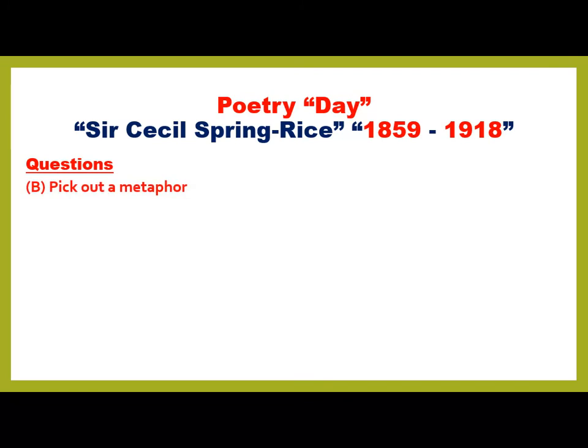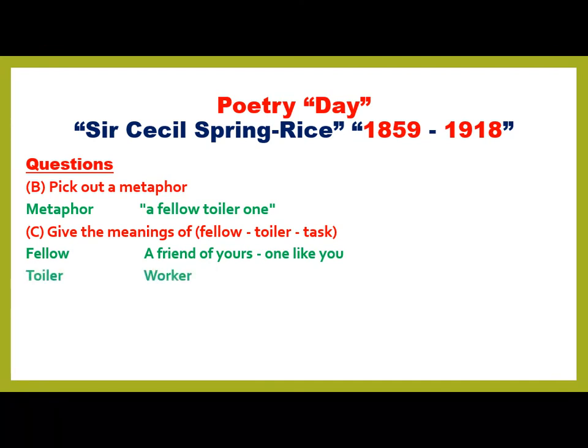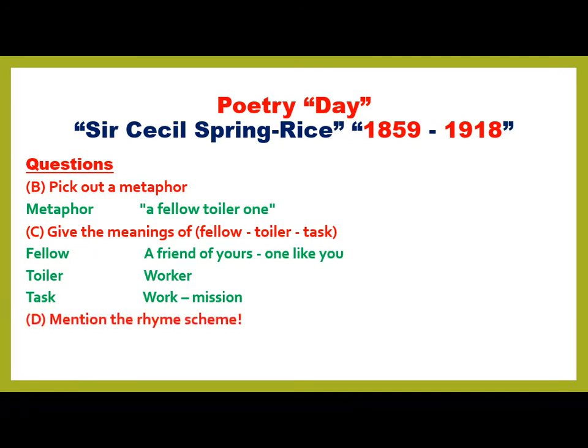The next part of the question is pick out the metaphor. The metaphor here is a fellow teller one. The third part of the question gives the meanings of fellow, teller, and task. Fellow means a friend of yours, one like you. Teller means worker, and task means work or mission. The fourth and last part of the question is mention the rhyme scheme. The rhyme scheme here is E.